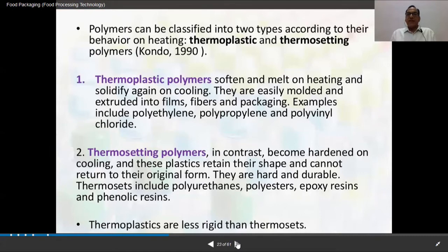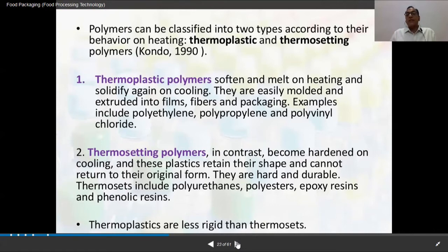Polymers can be classified into two types according to their behavior on heating. One is thermoplastic and another is thermosetting. Thermoplastic polymers soften and melt on heating and solidify again on cooling. Means you heat them, they melt, you cool them down, they solidify, and they are easily molded and extruded into films, fibers, and packaging. Examples include polyethylene, polypropylene, polyvinyl chloride. All these are thermoplastic polymers.